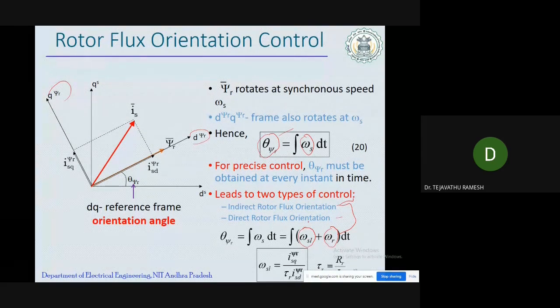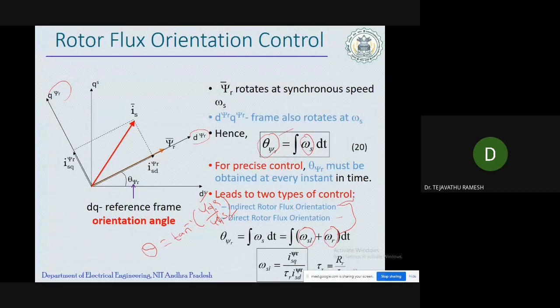The direct rotor flux orientation control method can be done in two ways. In one way, theta can be calculated as theta is equal to tan inverse of psi qs by psi ds. If we can sense or measure psi qs and psi ds directly, then we can calculate the instantaneous position theta directly.